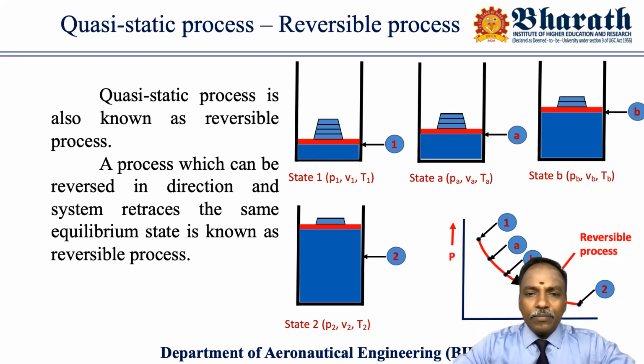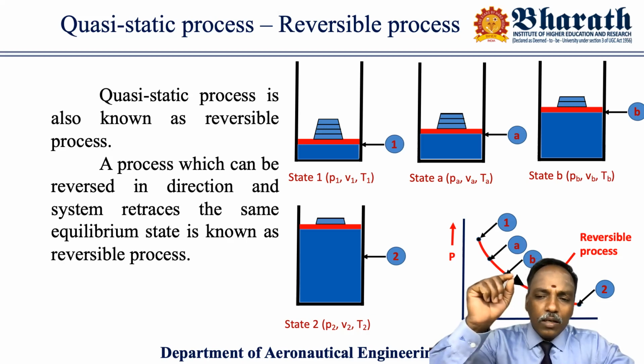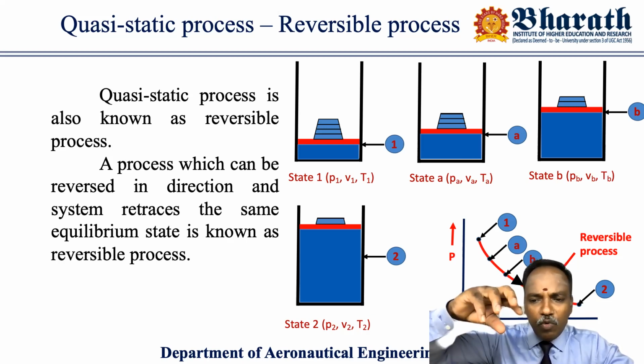In the first state, its properties are P1, V1, T1. Some load W is kept over the piston. It's acting in the downward direction. It is counterbalanced by the pressure P1. Since W and P1 are equal, the piston is maintained at a constant level. Now what I am doing is, I removed only one weight from the top of the piston.